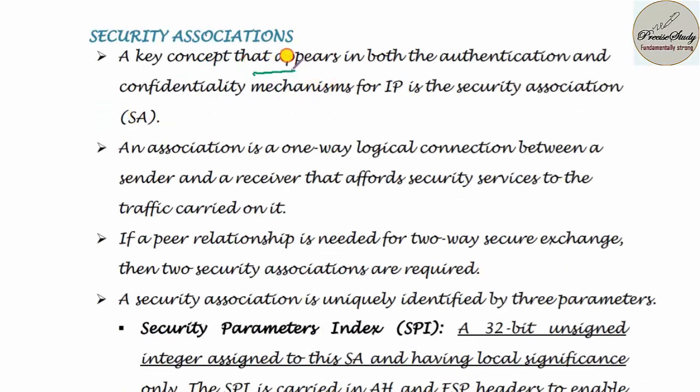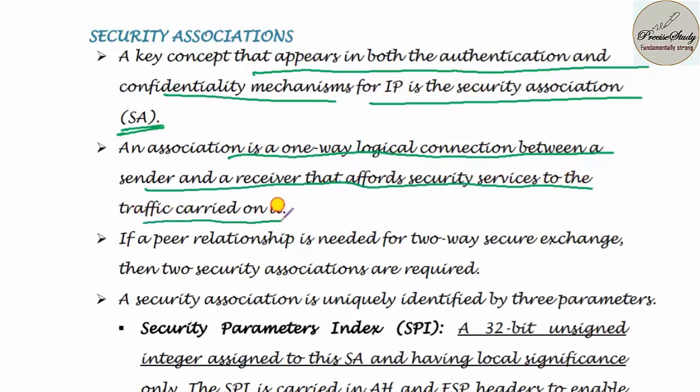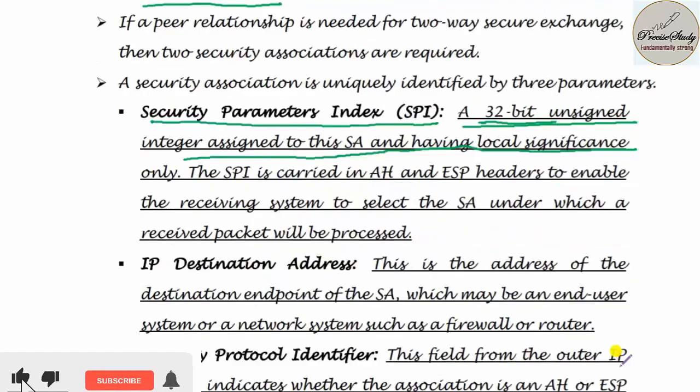A key concept that appears in both authentication and confidentiality mechanisms for IP is the Security Association, also referred to as SA. An association is a one-way logical connection between a sender and a receiver that affords security services to the traffic carried on it. So we need to talk about the security parameter index, that is SPI. It is a 32-bit unsigned integer assigned to this SA and having local significance only. It will not have global significance, only local significance.